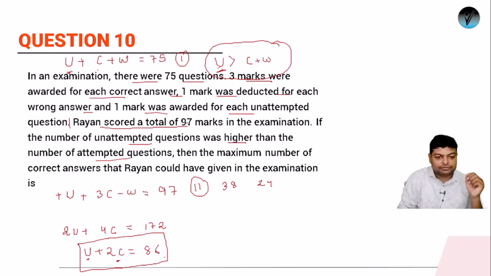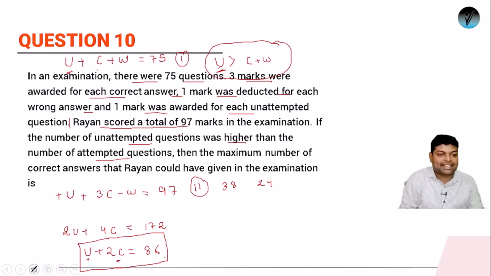So 38. If you place 38 here, then 38 plus 2C should be 86. So 86 minus 38 is 48, so 24, okay. And your marks should be 97.